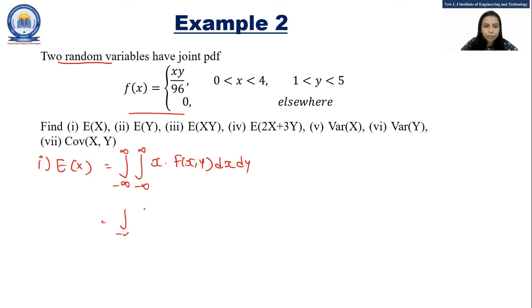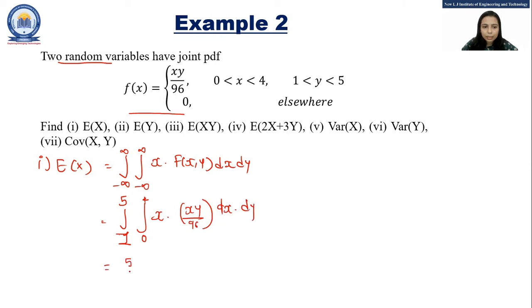Here y is defined from 1 to 5, so let's keep it from 1 to 5, and x is defined from 0 to 4. So this keeps as integration from 0 to 4, x into xy upon 96 dx dy.